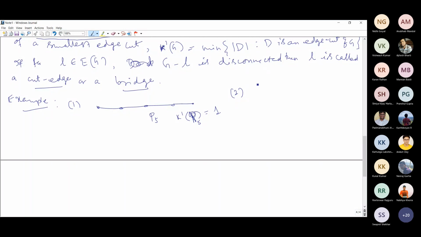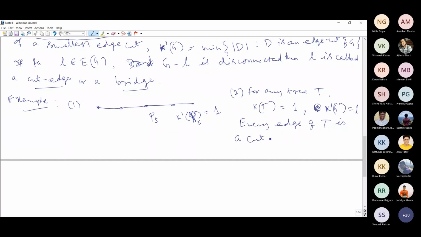So for any tree T, the vertex connectivity kappa of the tree is equal to 1, and the edge connectivity kappa prime G is also equal to 1, since every edge of T is a cut edge or a bridge.